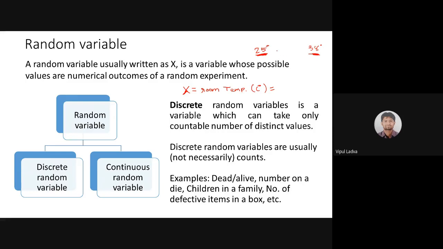Now if I define my random variable as my room's temperature, then it might be any value between this: 26, 26.5, 26.7, 31.9, or 37.999825. Here, my random variable can take any value between 25 and 38.